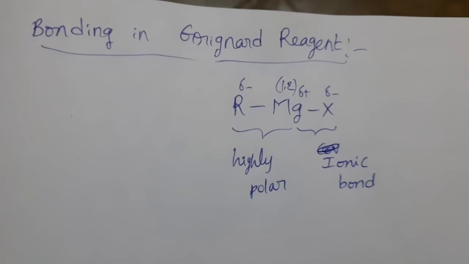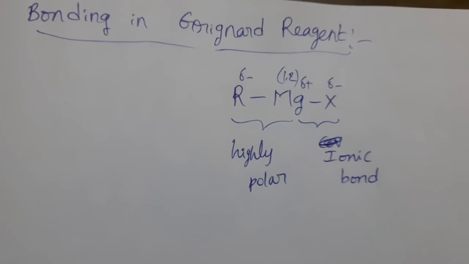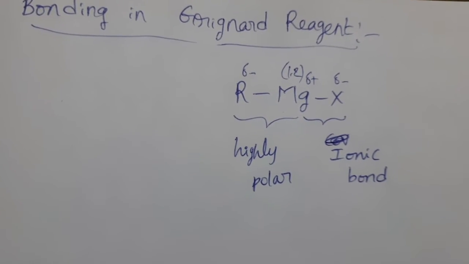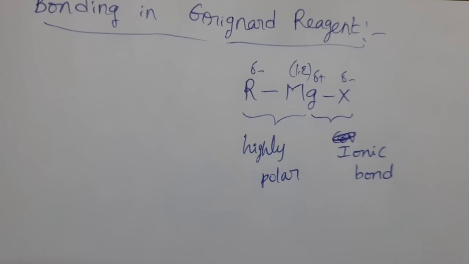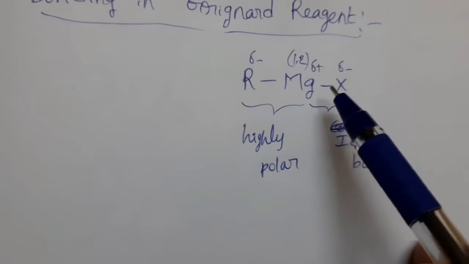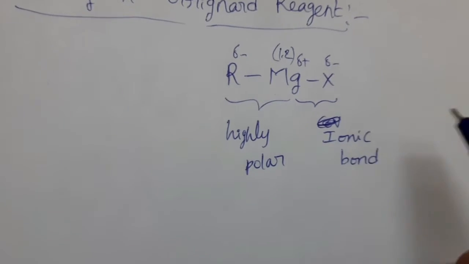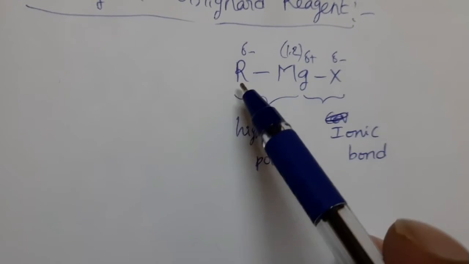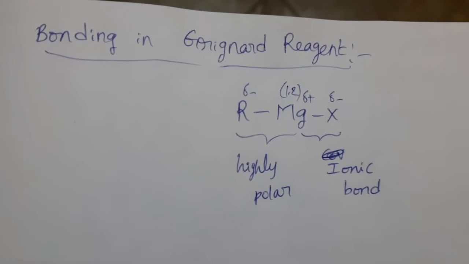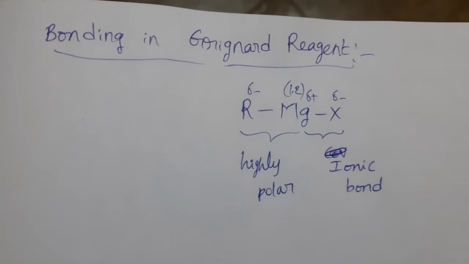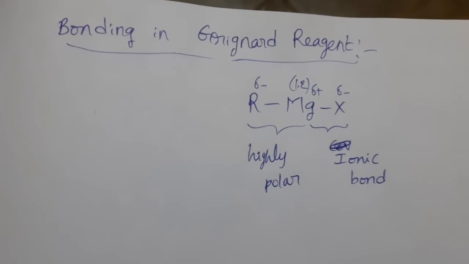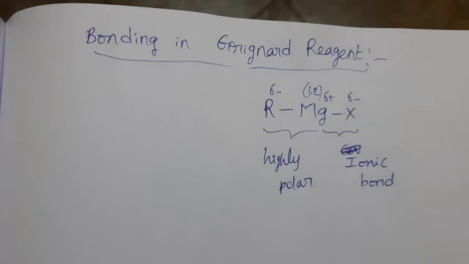The bond between carbon and magnesium is highly polar due to large difference in electronegativity, and the bond between magnesium and halogen is an ionic bond. Between these two also the electronegativity difference is very high. That's why this bond is ionic in nature. This bond is covalent but highly polar. Due to its highly polar nature between carbon and magnesium, Grignard reagents can produce nucleophilic carbanion.